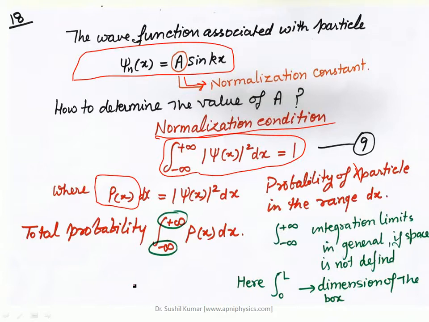But here in our case we have considered that the metal is of length L, so it varies from 0 to L one dimensionally, x is equal to 0 to L. So the limit of integration in our case will be 0 to L. Again, this is one of the important points for this discussion, when we are trying to make this wave function a normalized wave function.